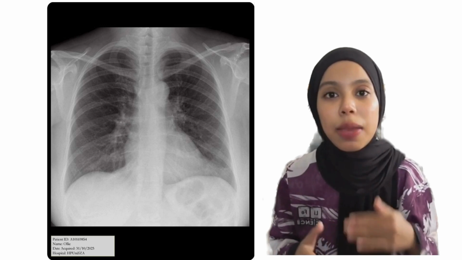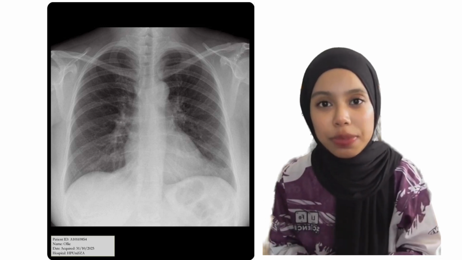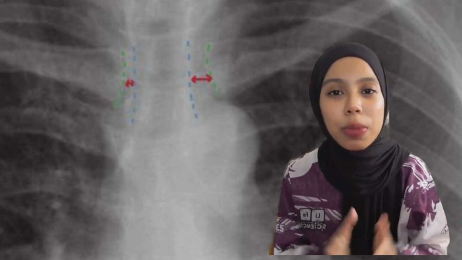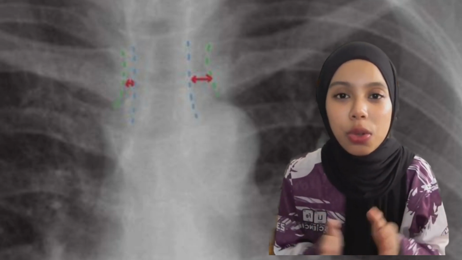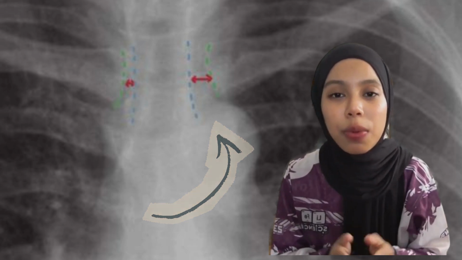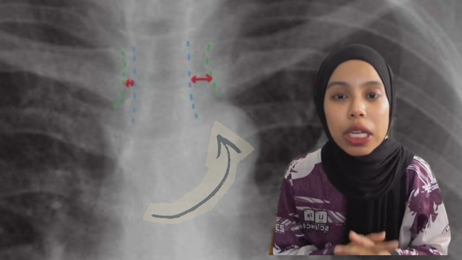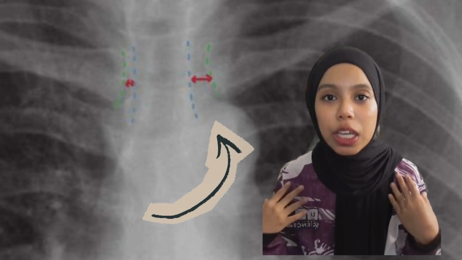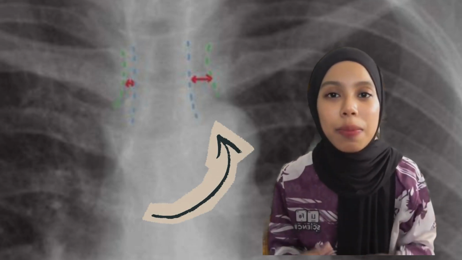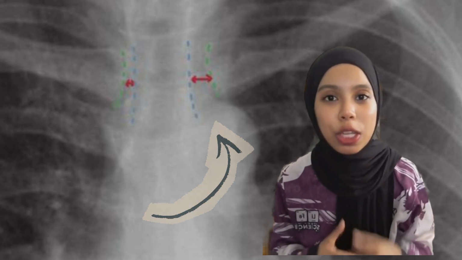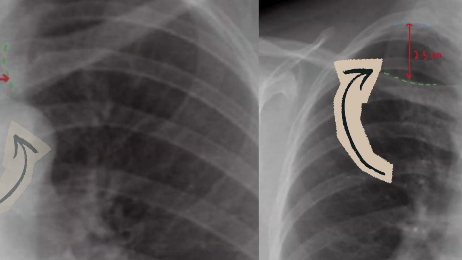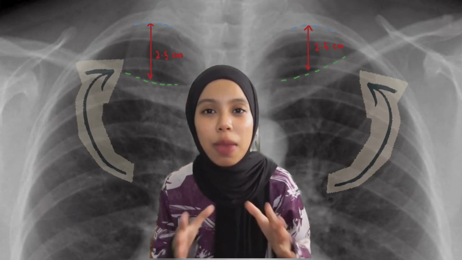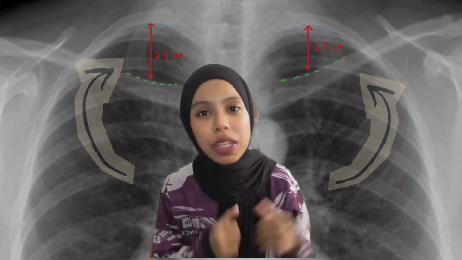This is a PA chest projection. The patient is rotated to the left because the distance between the sternoclavicular joint and the vertebral body is greater on the left side. To correct this, rotate the patient's body to the right side until the mid-sagittal plane is perpendicular to the IR. In this radiograph, there is no tilting because 2.5 cm of the epiphysis is visualized above the clavicle.